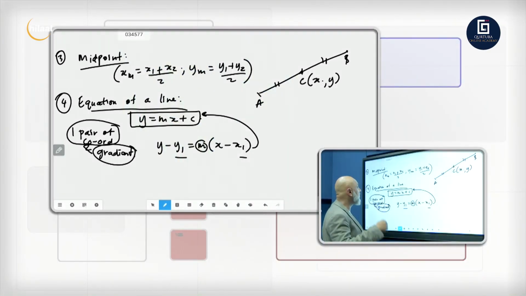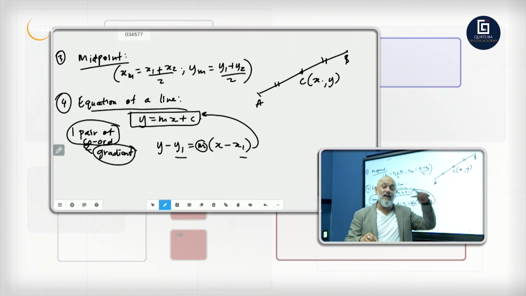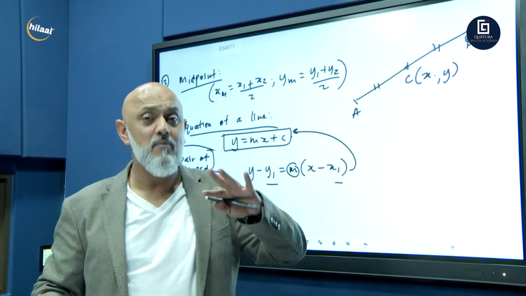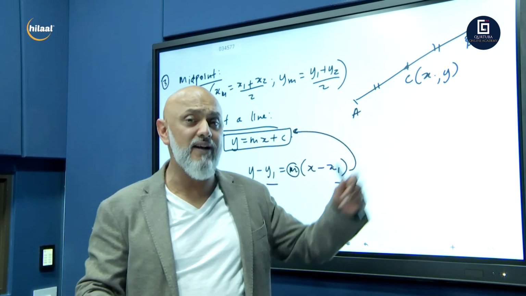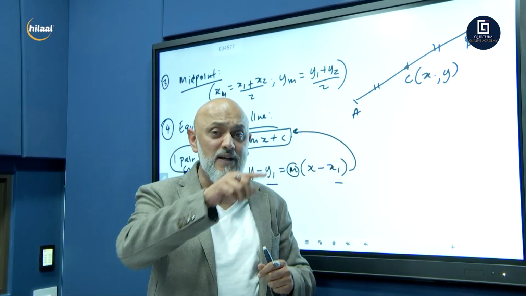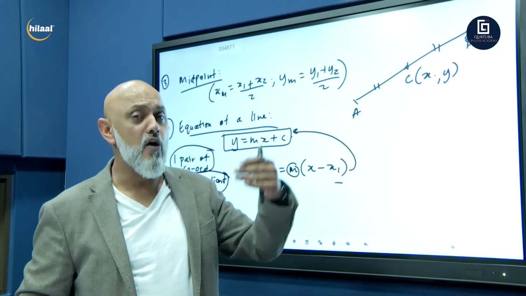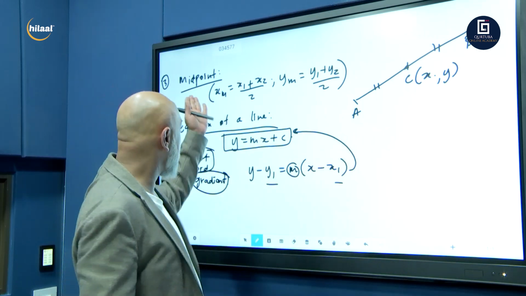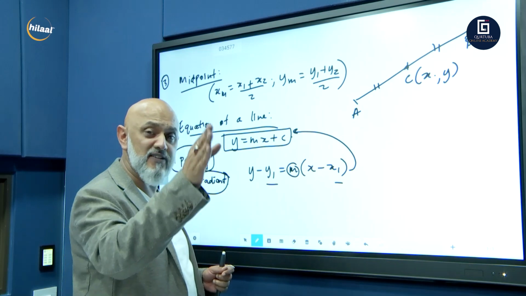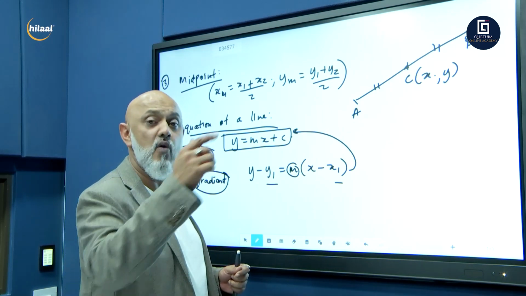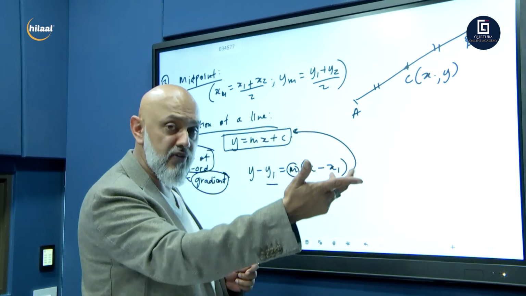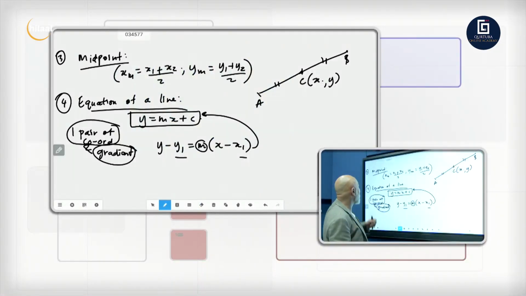We've got 4 formulas for analytics. We had the distance formula: AB is equal to the square root of x2 minus x1 all squared plus y2 minus y1 all squared. The gradient formula, the m of AB, is y2 minus y1 over x2 minus x1. We've got the midpoint formula, x1 plus x2 over 2 to find x, y1 plus y2 over 2 to find y, and then the equation of a straight line, y is equal to mx plus c.